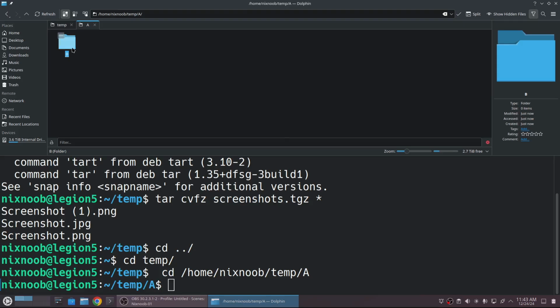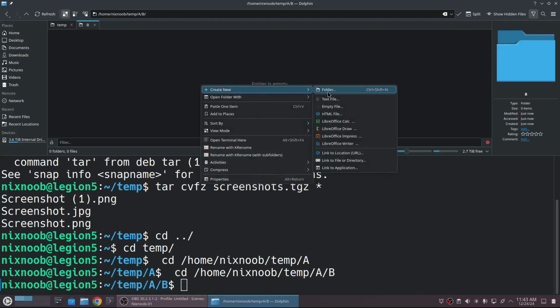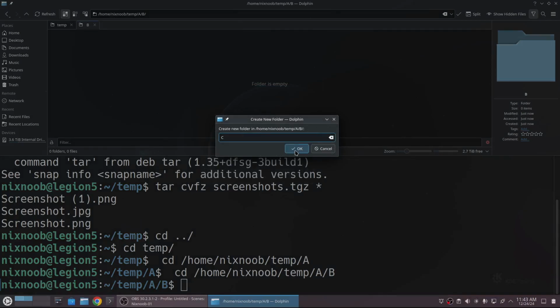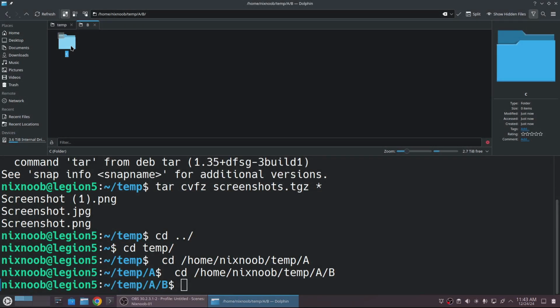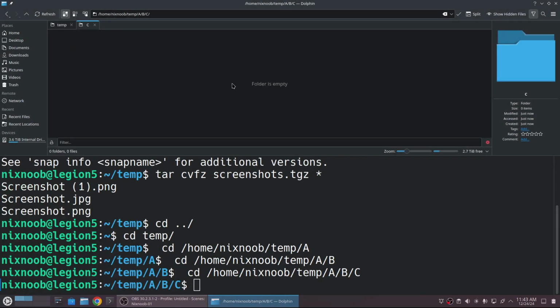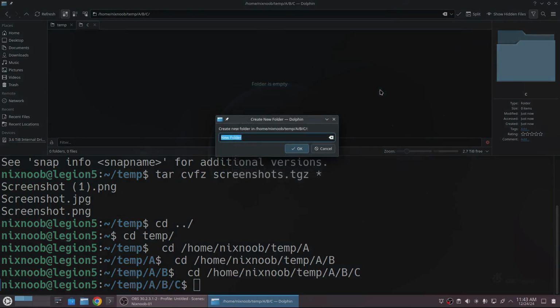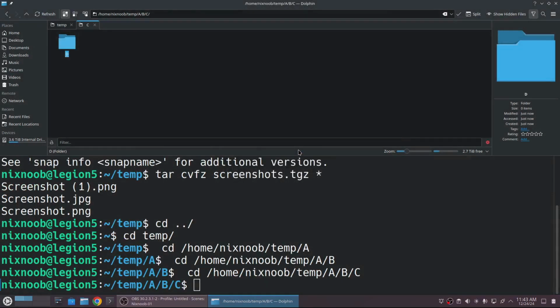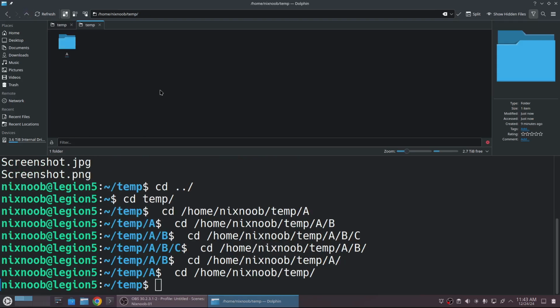And then double click on B, right click, create new folder, C. And I'm just going to go to D here. And then, so again, left click, double left click on C, right click, create a new folder, type in D. So my instructions to tell you how to do this using a GUI is this long list of instructions where I have to describe what to click on, whether to left click, right click, what to type in. So that is long and complicated.